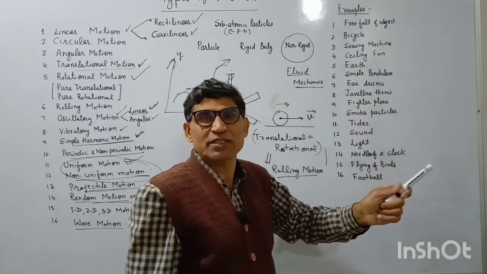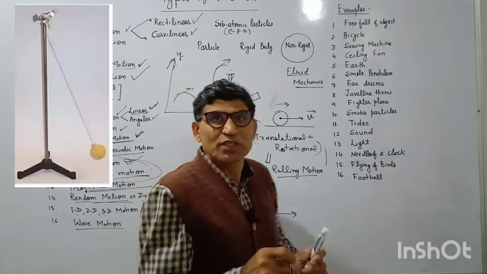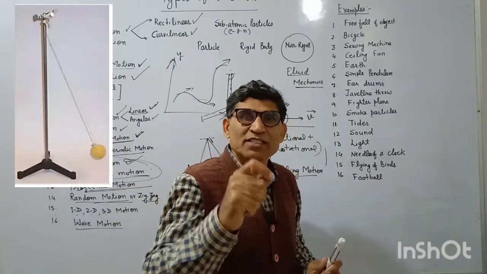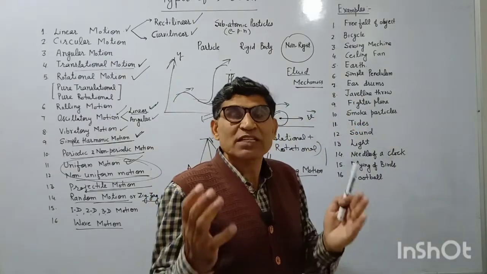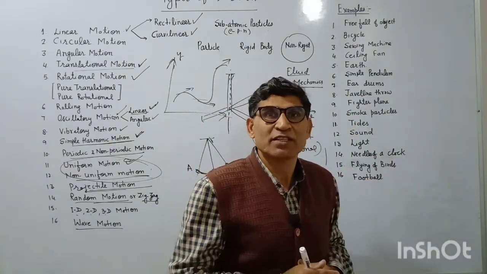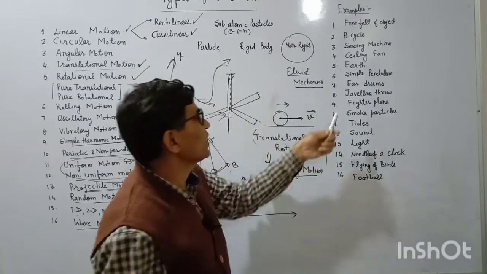Next is the simple pendulum. I have already discussed it. It is an example of oscillatory, periodic and simple harmonic motion. Next are our eardrums. When we hear sound, our eardrums vibrate, so that is an example of vibratory motion.